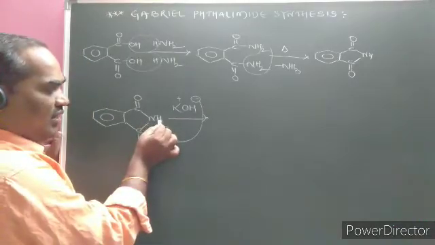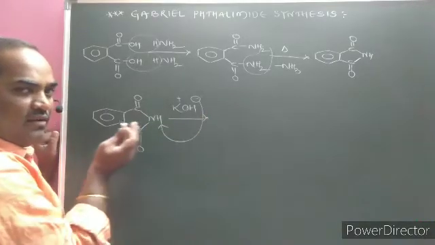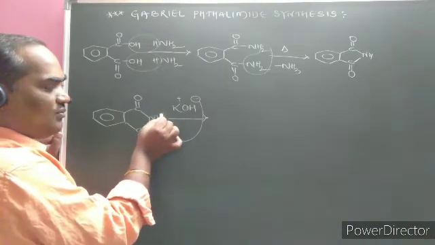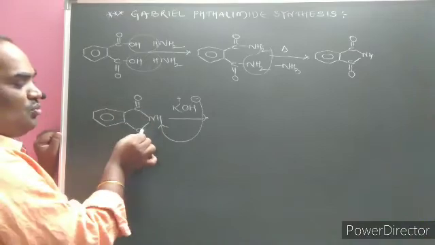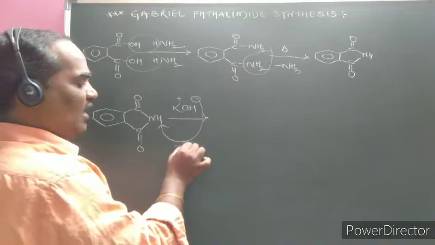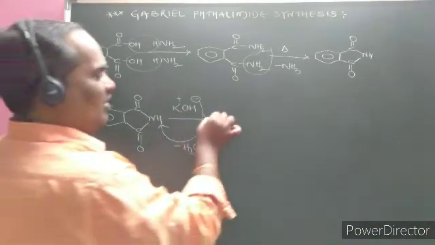Here the nitrogen is a more electronegative atom, so it tends to pull the electrons towards the nitrogen atom. As a result, nitrogen gets a negative charge and the hydrogen is easily liberated. As well as, here are also 2 carbonyl groups, so the hydrogen is easily replaceable. Hence that hydrogen is called an acidic hydrogen atom.